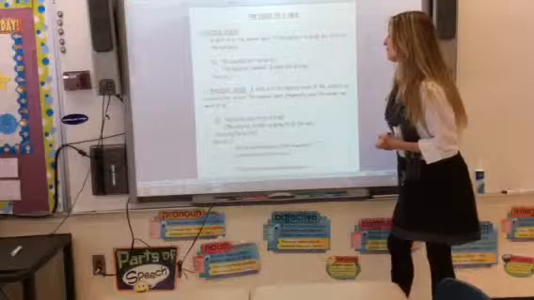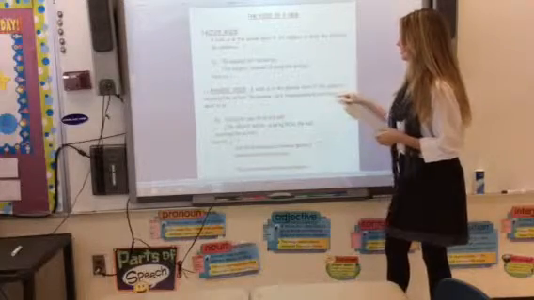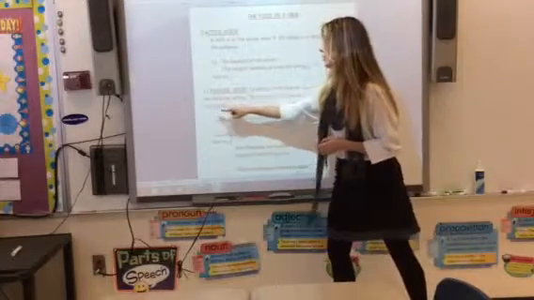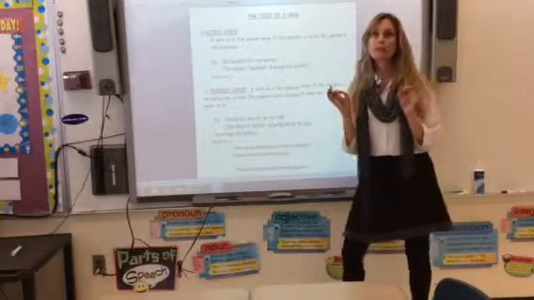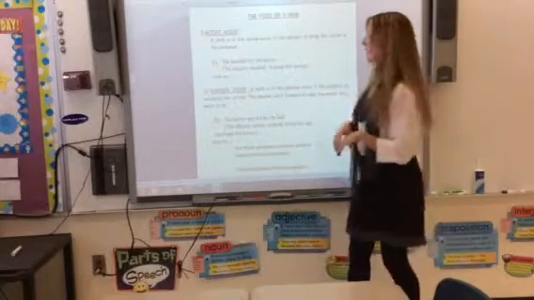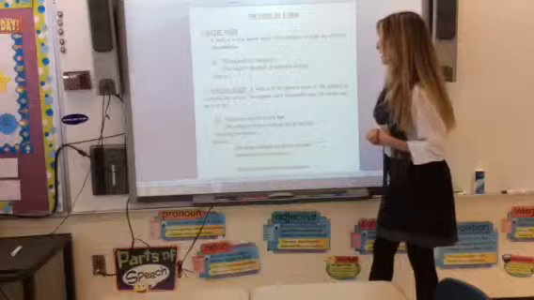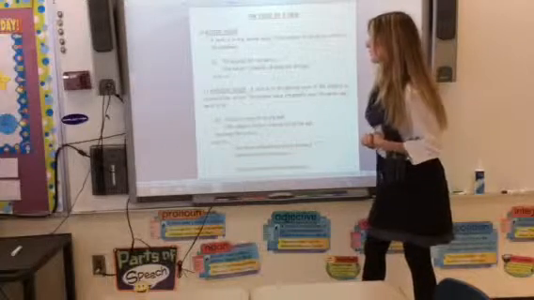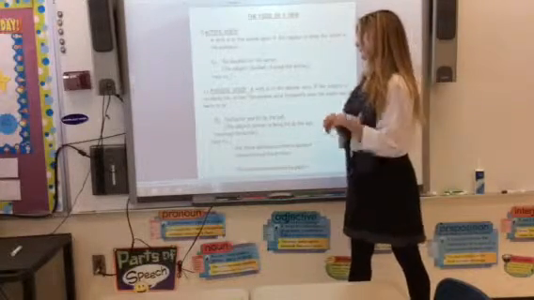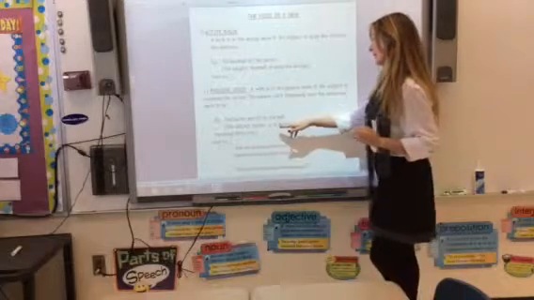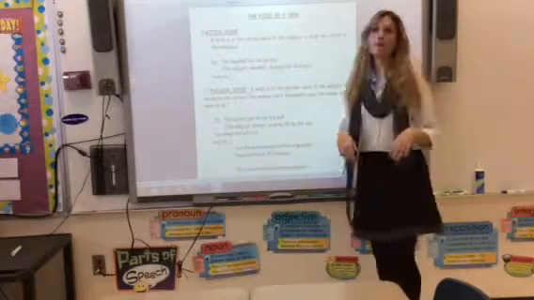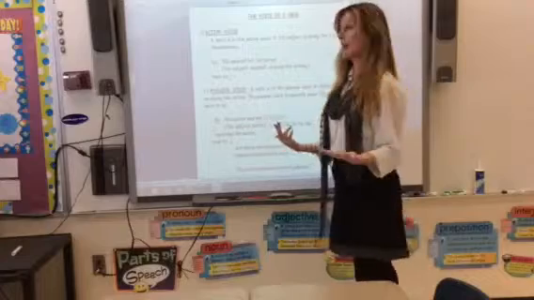The passive voice frequently uses the words was, were, or by. So those are your indicators to watch out for a passive voice. In this sentence we have, the batter was hit by the ball. The subject batter is being hit by the ball, therefore it is receiving the action.